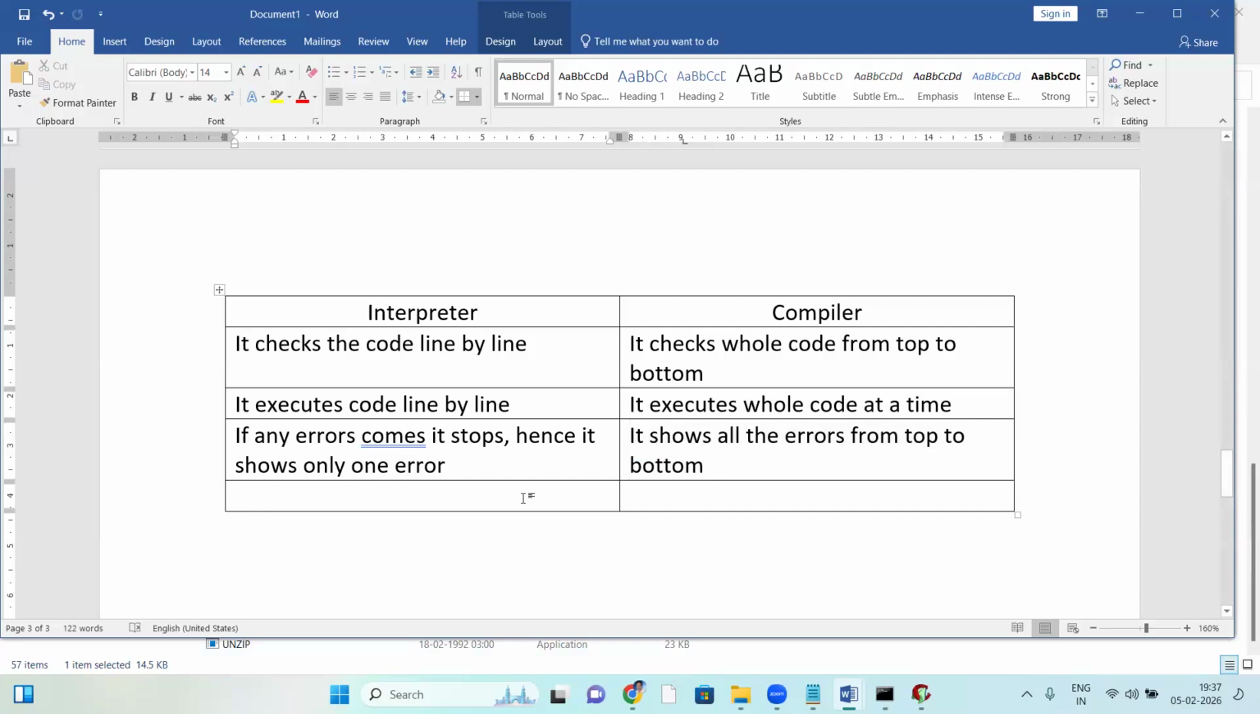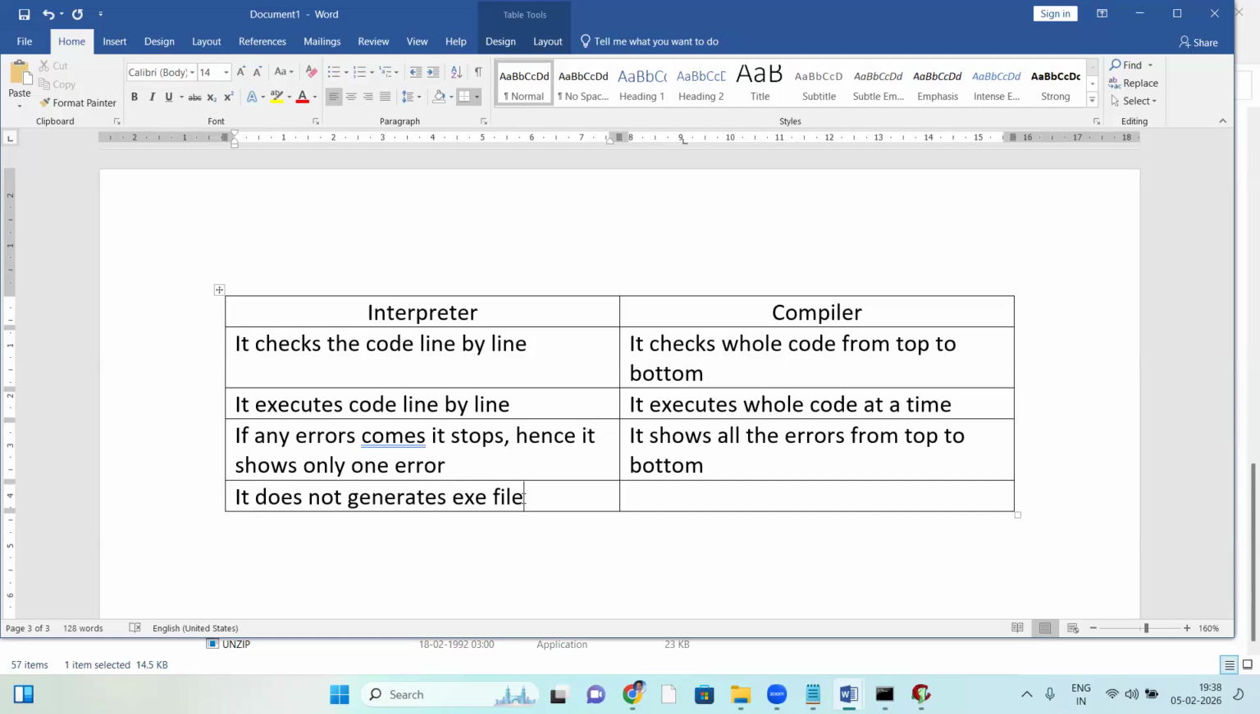Main difference between interpreter and compiler: the exe file. The exe file is the main difference between interpreter and compiler. The interpreter does not generate an exe file.